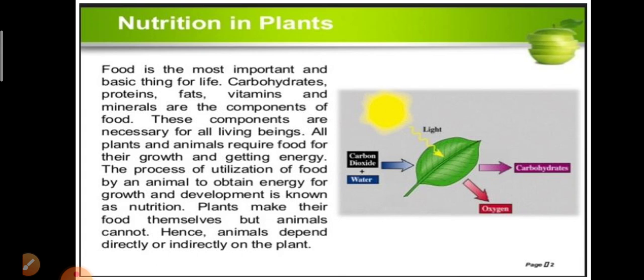Hence, animals depend directly or indirectly on the plants. Why? Because the plants can make their food for themselves, but the animals cannot. So, animals depend directly or indirectly on the plant.